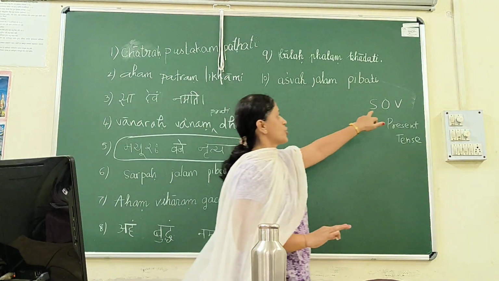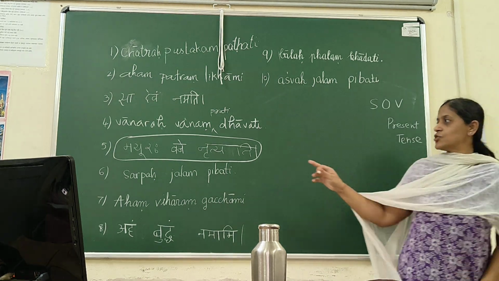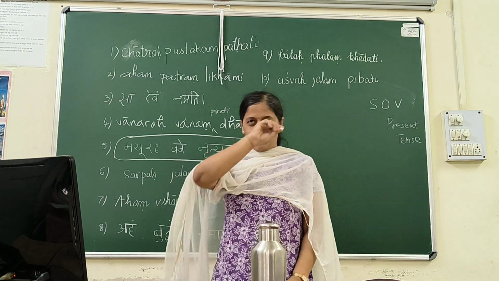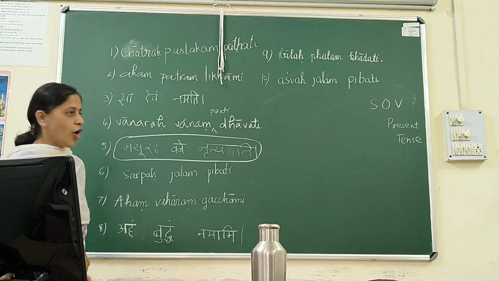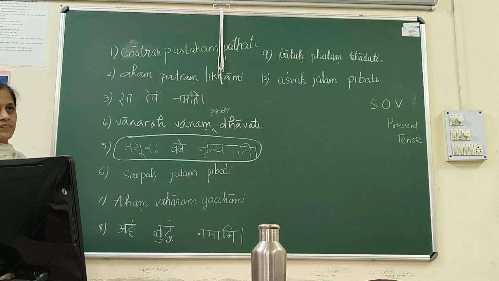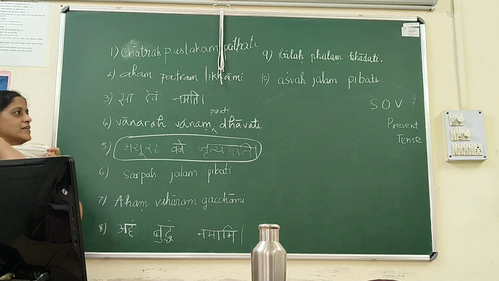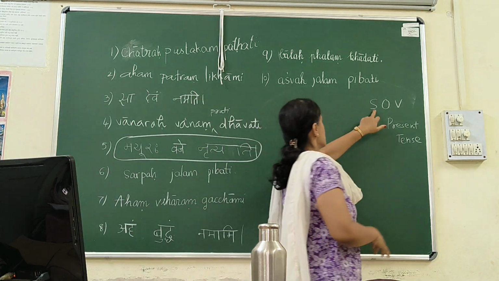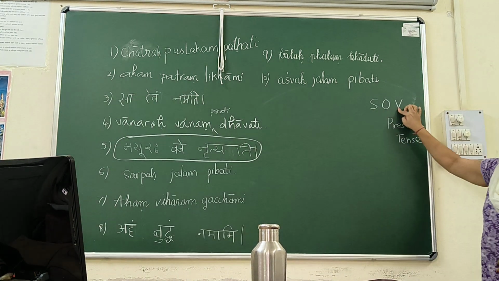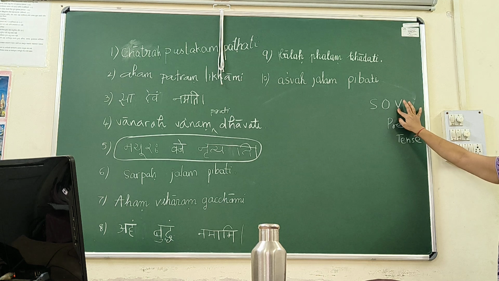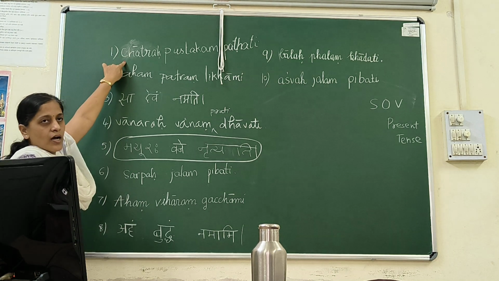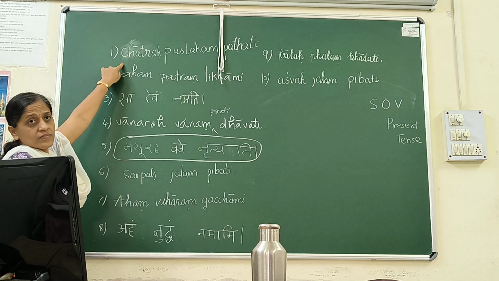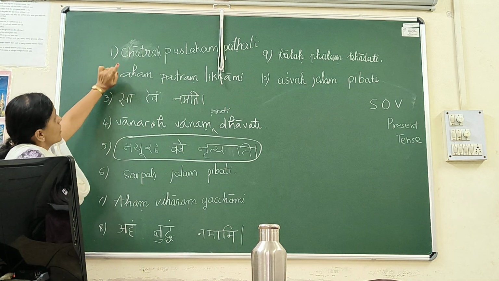Because it is not following what I wanted. Subject, object, verb. There is no object here. So I have encircled that sentence and kept it aside. Now all other sentences, if you see, are having the pattern subject, object, verb. Am I right? Is there a subject in each sentence? Yes. So what is the subject of the first? Chhatraha. Chhatraha is third person singular.